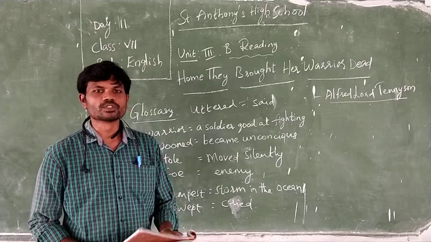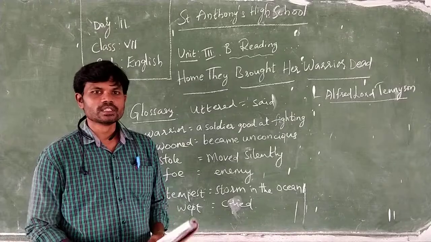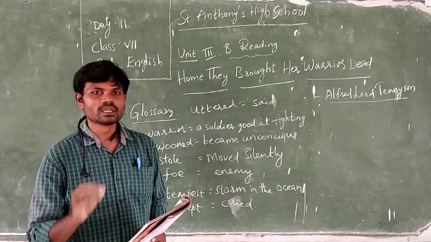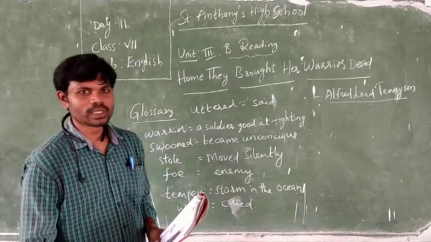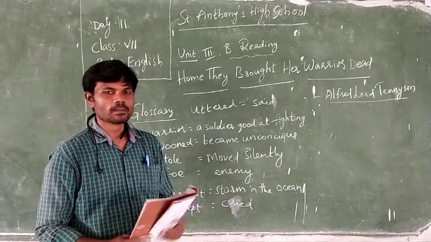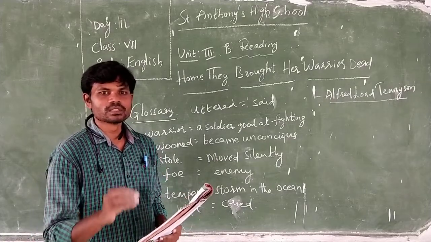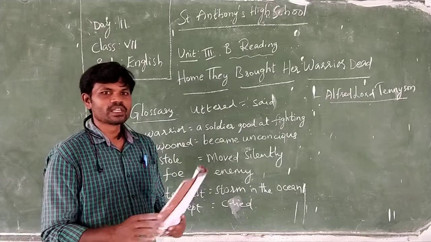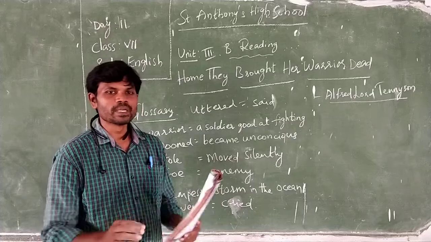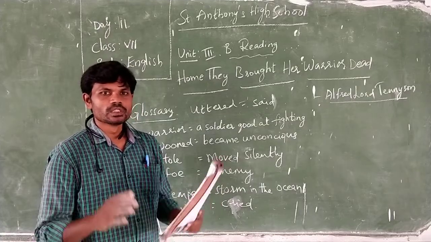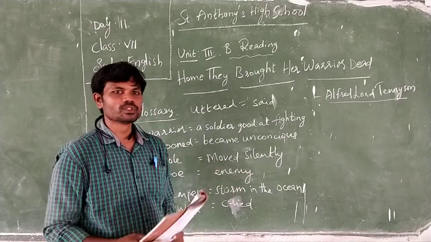In the last session we saw the lesson Puru the Brave. In that lesson we saw a war between Alexander the Great and Puru the Brave. And in the war you already learned what happened. Finally Puru was caught alive and brought to the emperor Alexander the Great. Finally a covenant, or an agreement, was made between those two. They made a promise that they will be friends forever, as long as they live. So this is what we saw.